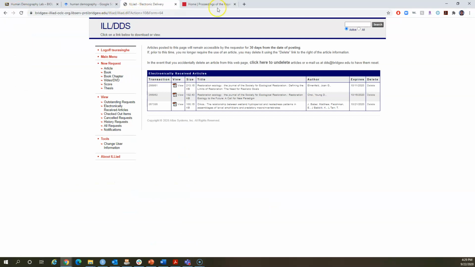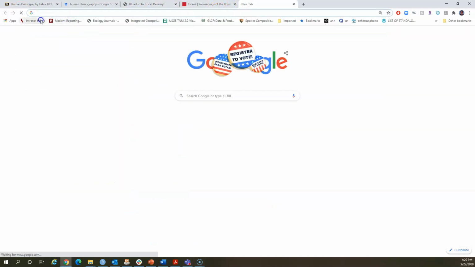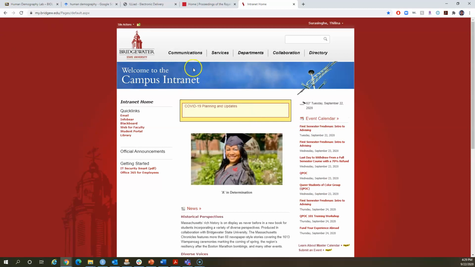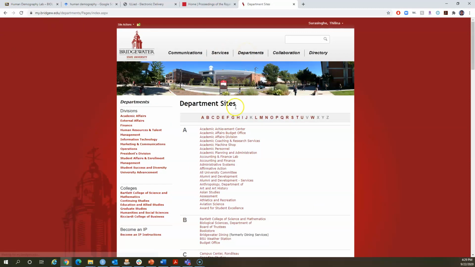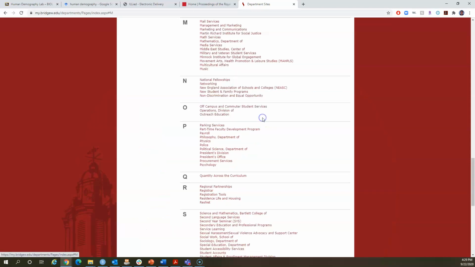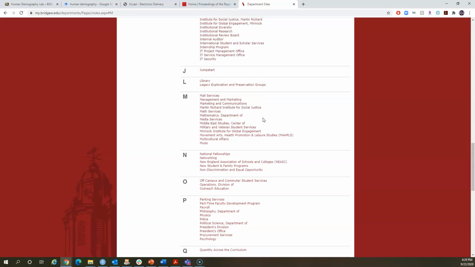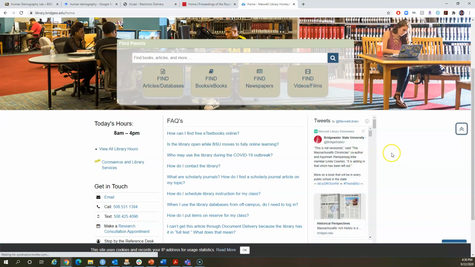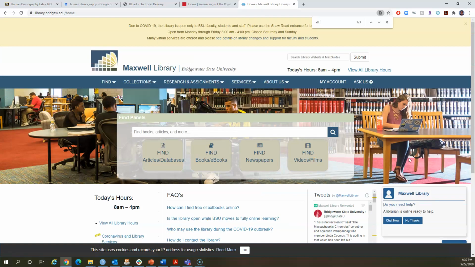And if you want to use interlibrary loan directly, you can first go to intranet, and then you can go to Maxwell library over here, right? And then look for the interlibrary loan link.